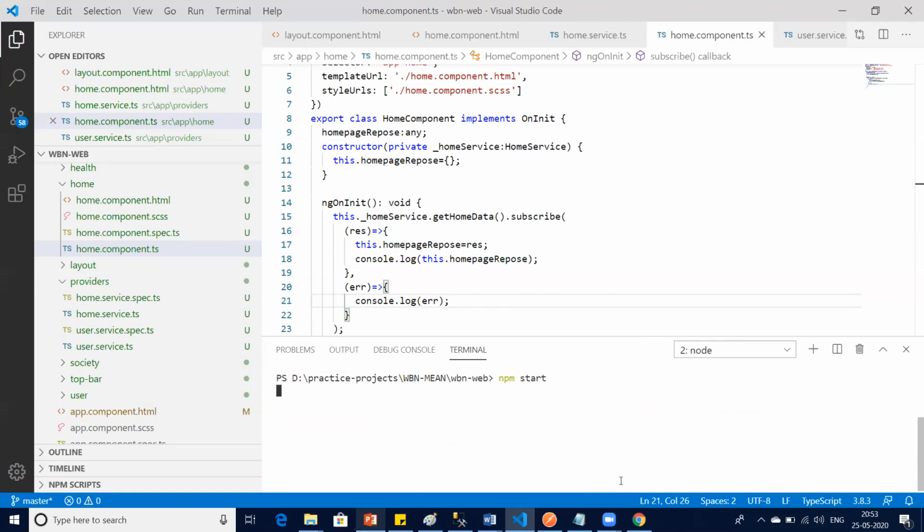So I'm running my web project, and my API project is already running at port 3001. My web project will be running at port 4200. So 4200 means it's like two different domains. My web project is at one domain, and my API is at another domain.